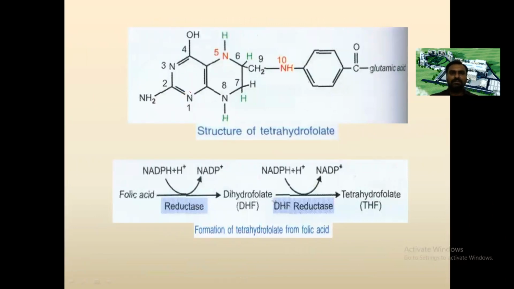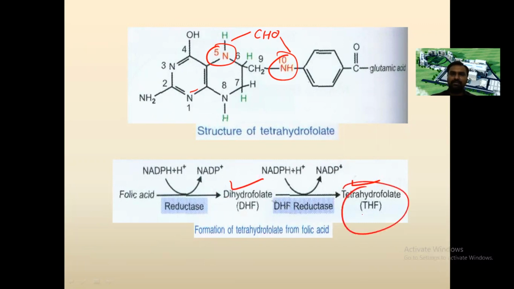In the structure of folic acid, at N5 and at N10, the one-carbon group can be attached. Folic acid is converted to dihydrofolic acid, and ultimately to tetrahydrofolic acid, and with this tetrahydrofolic acid, one-carbon groups are attached.